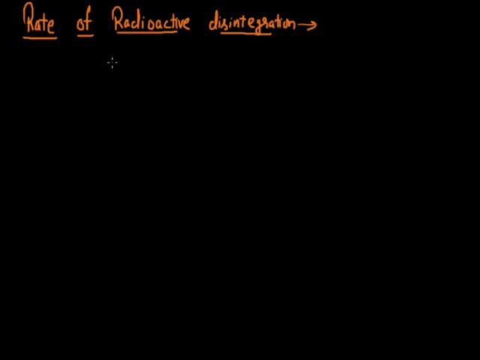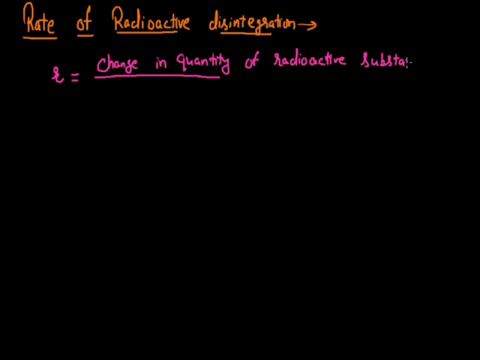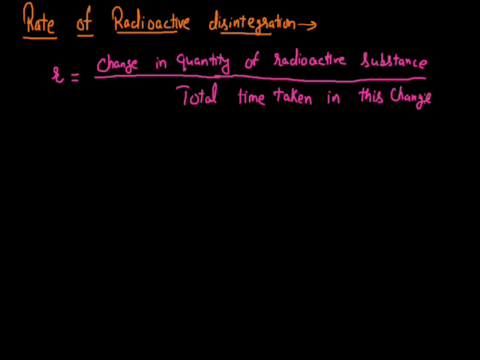Basically, this rate of radioactive disintegration is defined as the quantity of the radioactive substance that changes or disappears in unit time. So, if I define the rate of radioactive disintegration, which I am going to indicate by the symbol R, it is the change in the quantity of radioactive substance divided by the total time taken in this change. That is the representation for the rate of radioactive disintegration.